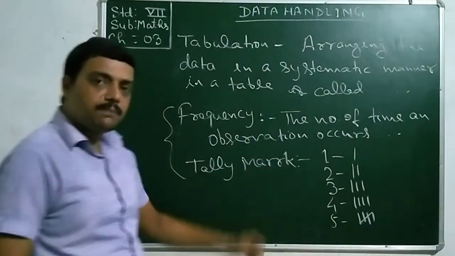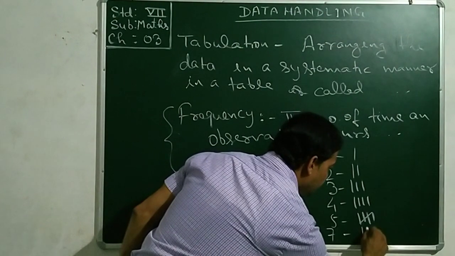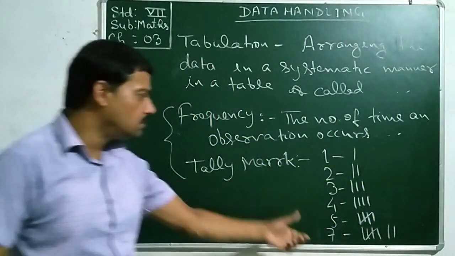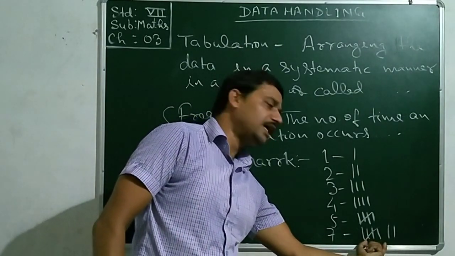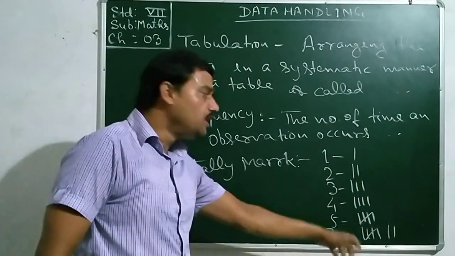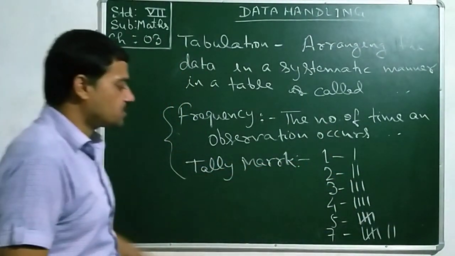So this will represent 5. In this way we can represent 7 as 5 and 2, and 12 as twice 5 and 2. Like this we will represent the frequency as tally marks.